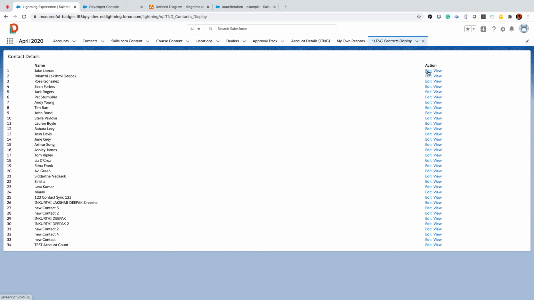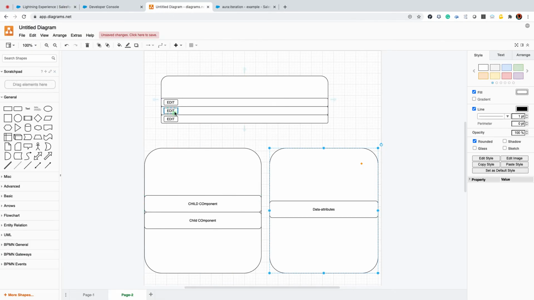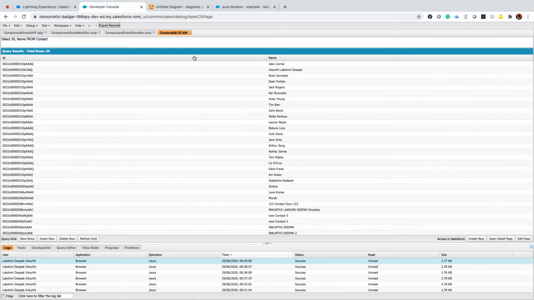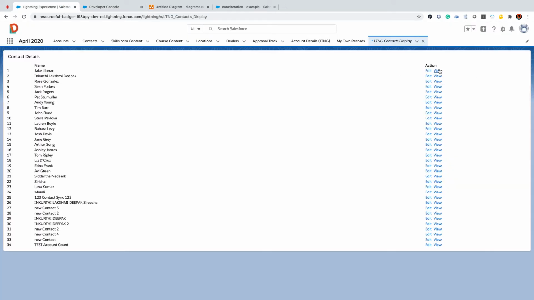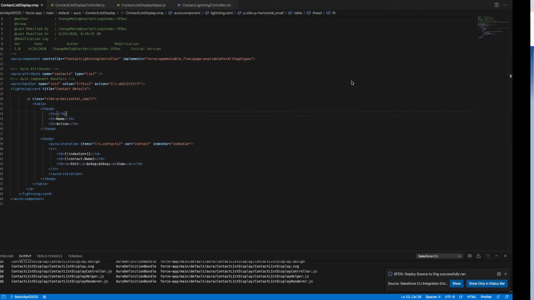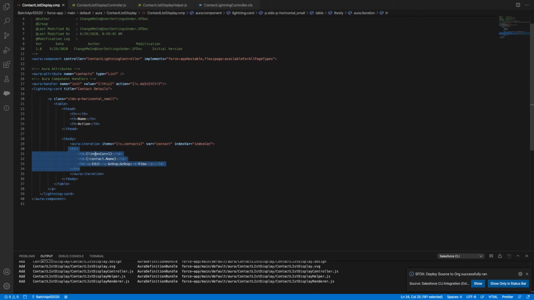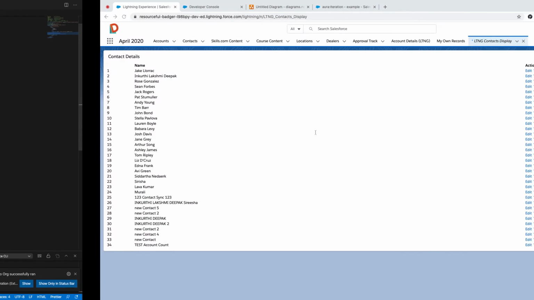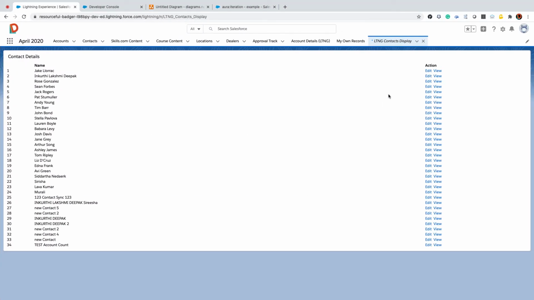Now you can see if I click this edit, I should know on which contact I'm clicking. I should know on which row I'm clicking my view. Now you understand the main concern I'm talking about in this diagram. You have a table of data with actions. I should know, because these actions are not hard coded; all these actions are coming from the same iteration. Now how can I differentiate on which click I need to act?